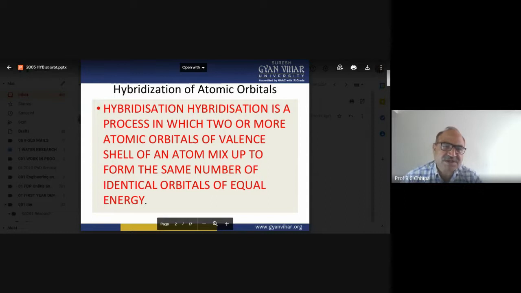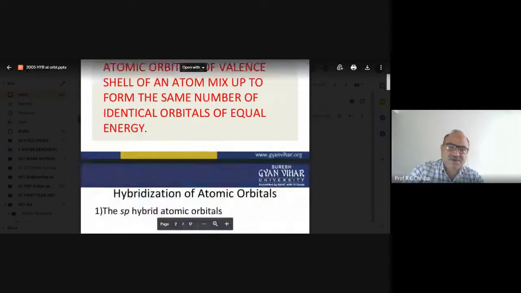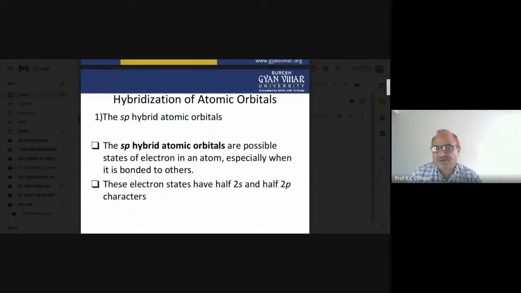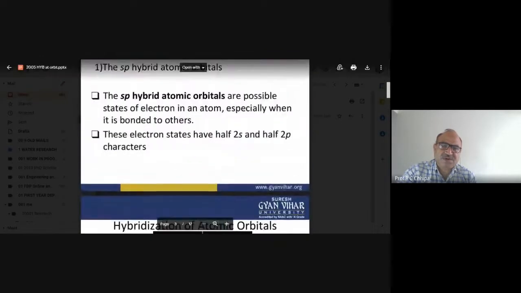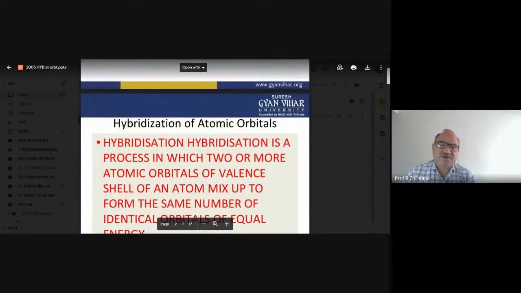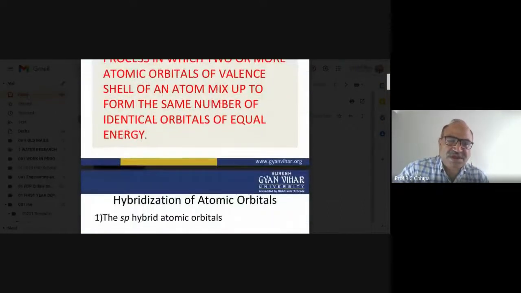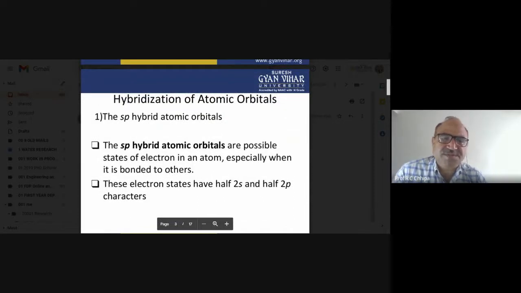Hybridization is a process in which two or more atomic orbitals of the valence shell of an atom mix up to form new hybrid orbitals. Generally there are three different types of hybridization: the first is sp hybridization, the second is sp2, and the third is sp3. Let us repeat the sp hybrid atomic orbital.